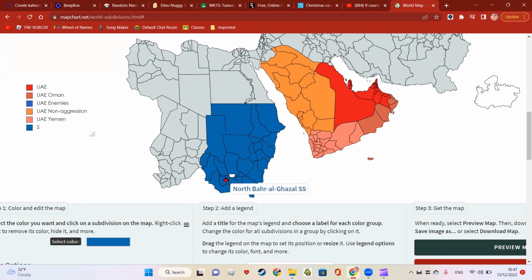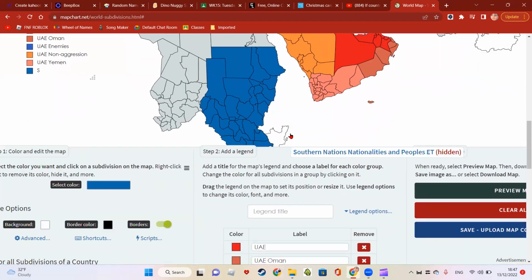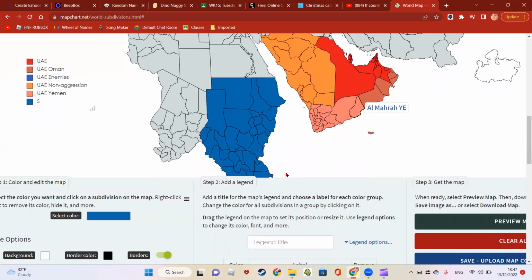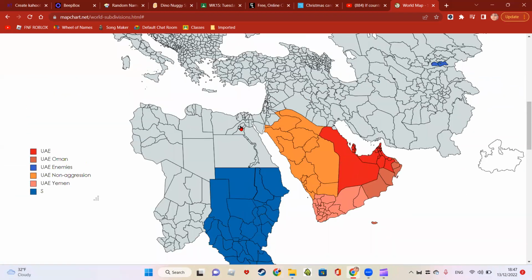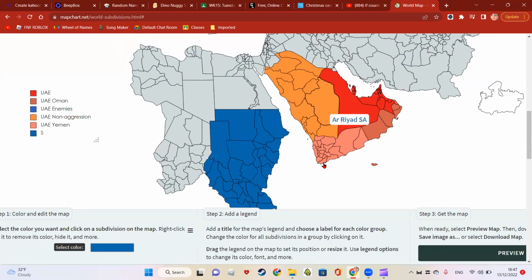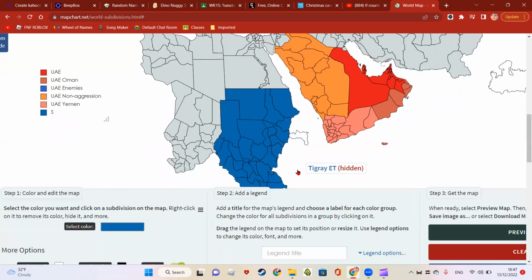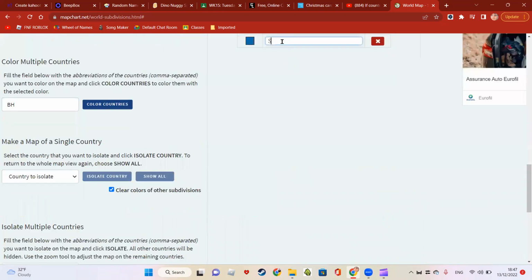So South Sudan, at this point, South Sudan is going to be part of Sudan. And you can't see the rest of South Sudan on this map, but it's there. So Sudan is still Sudan. So that's good. There's the Nile. So Egypt is there. All right, Sudan. Sudan is going to cross through here to land into Yemen. Then they get destroyed.